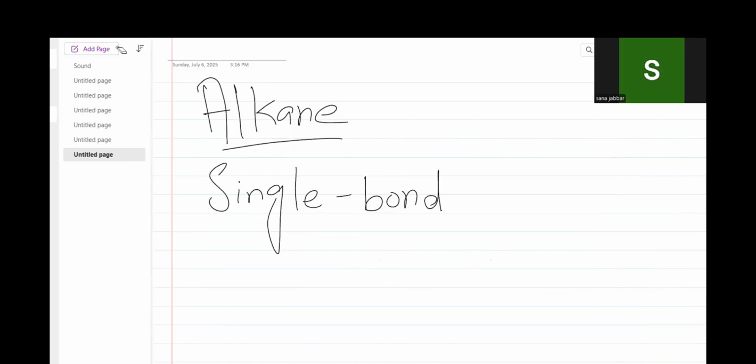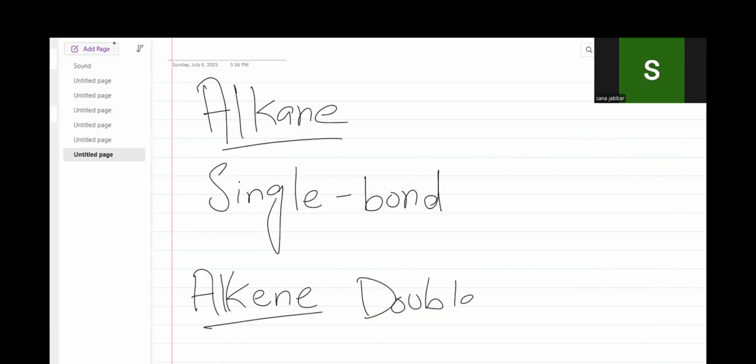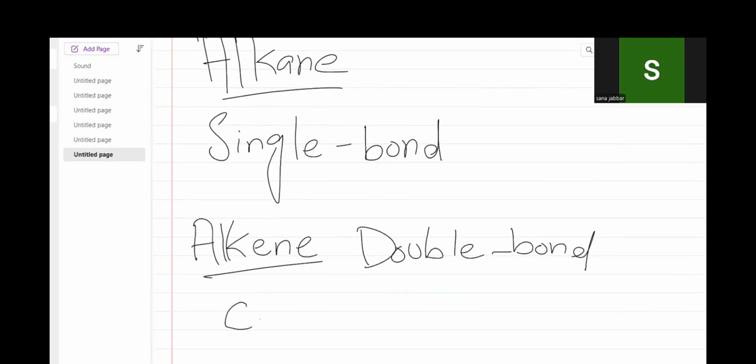And alkene means double bond. So if I put a double bond between any of the carbon atoms, on one or on both, no matter, if I put it on just one linked carbon atom, it will be an alkene.